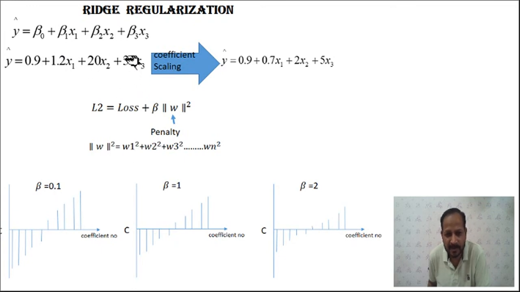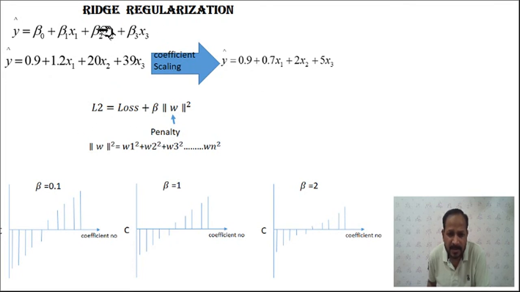If you scale down these values, the computational complexity will be reduced. So it is scaled down with a certain parameter: 39 is changed to 5, 20 is changed to 2, 1.2 is changed to 0.7, and there is no scaling for beta 0 because it is a constant.